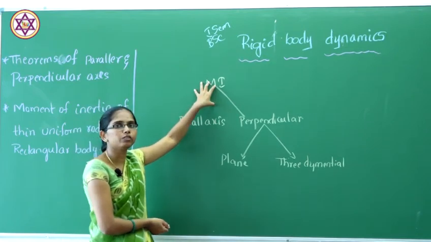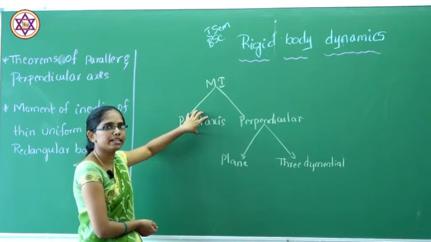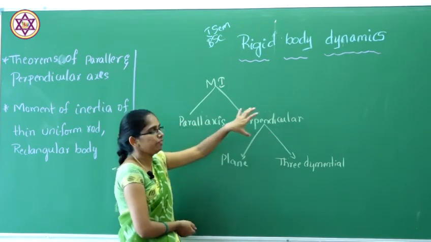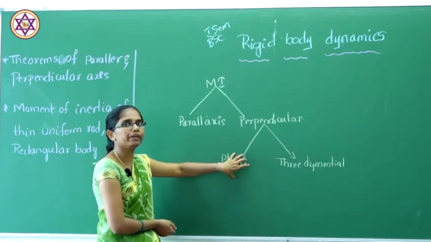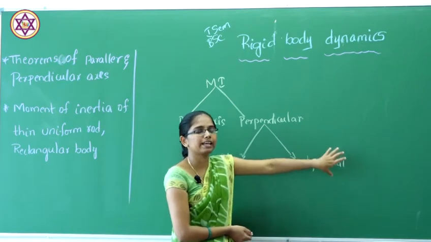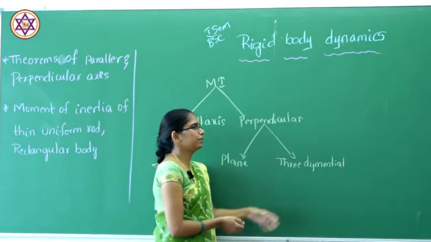So mainly, in this class we discuss the parallel axis theorem and the perpendicular axis theorem. In the perpendicular axis theorem we have to discuss the perpendicular axis theorem for a plane and the perpendicular axis theorem for a three-dimensional body. Let us discuss one by one.